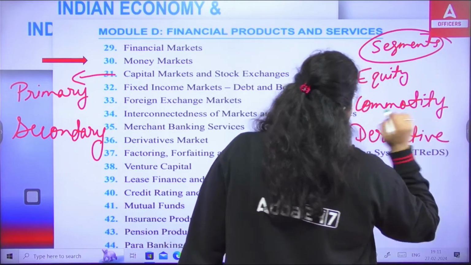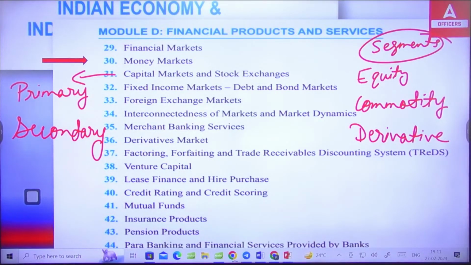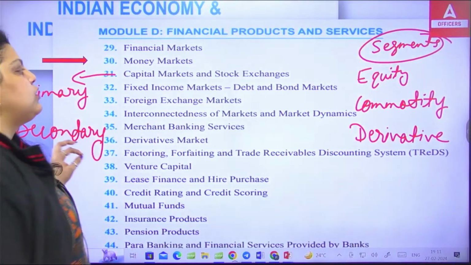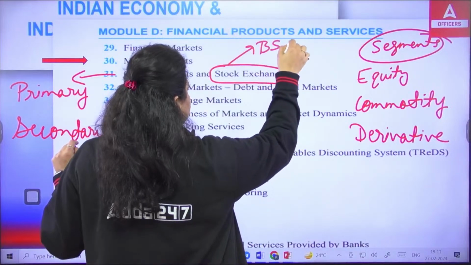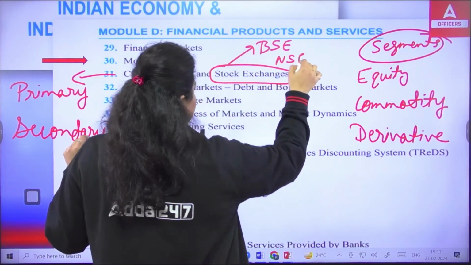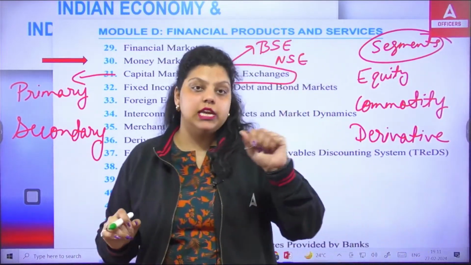So the market segments under capital market we have are equity, commodity and derivative. Clear? Apart from that, if we talk about stock exchanges, the stock exchanges we have to study in detail are BSE and NSE. Bombay Stock Exchange is the oldest and fastest stock exchange in Asia.